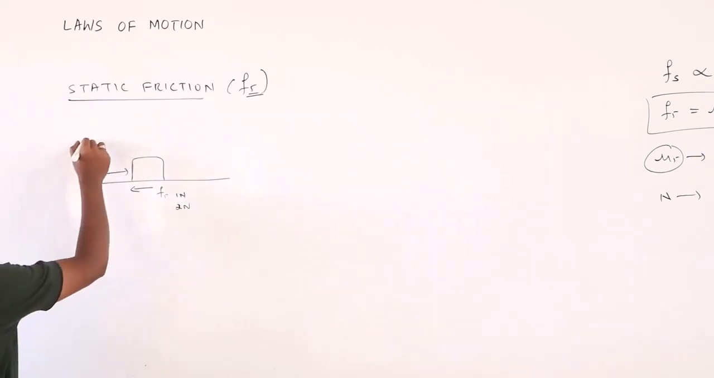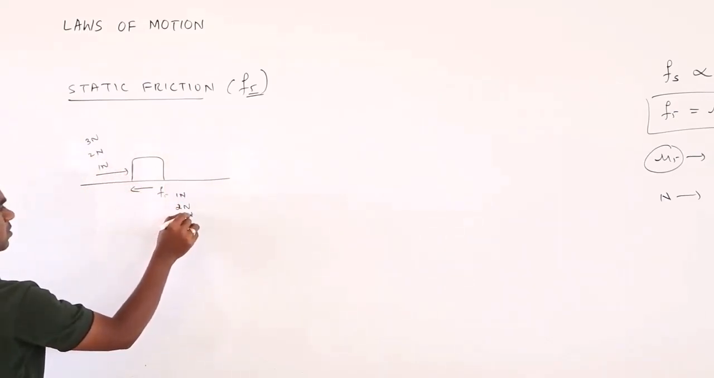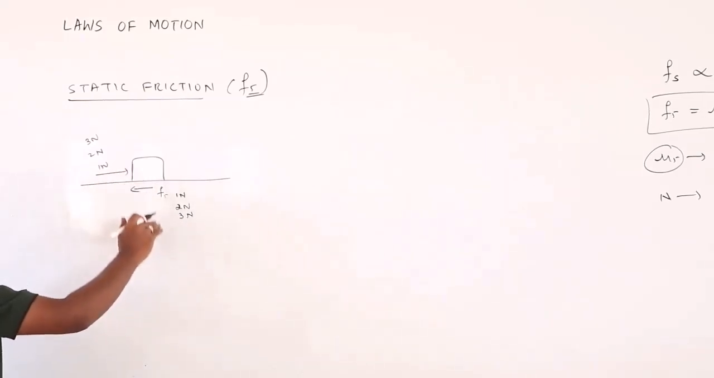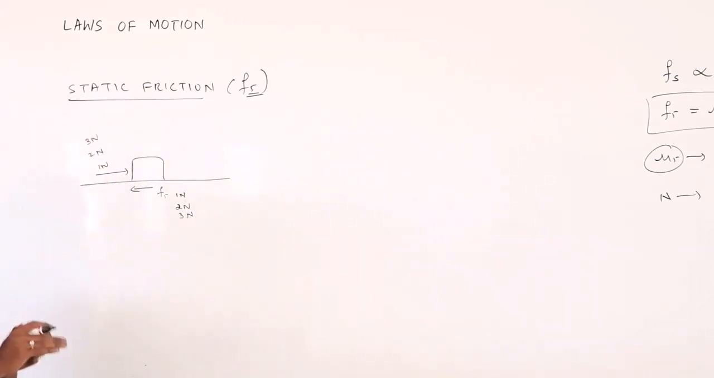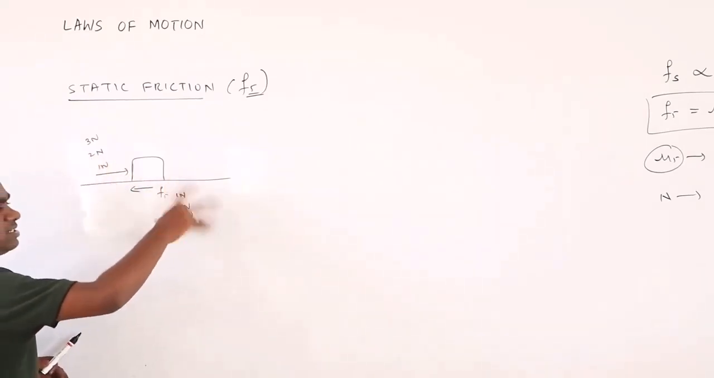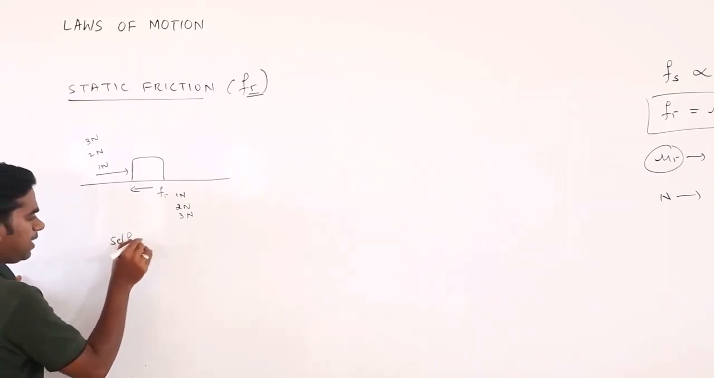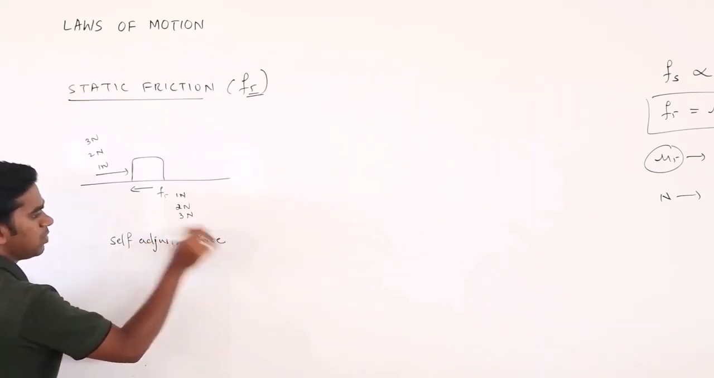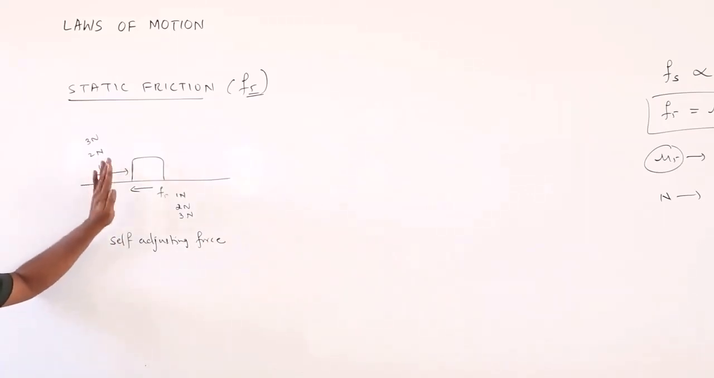Okay, as you make it 3 Newton of applied force, obviously the body has to stay at rest, so the static friction also increases to 3 Newton. That means the static friction, or frictional force, is increasing as the applied force is increasing. It is adjusting itself. Its aim is to keep the body at rest, and for that it is adjusting itself. That is why the frictional force is also called a self-adjusting force. Because of this property of self-adjustment, it will keep the body at rest.